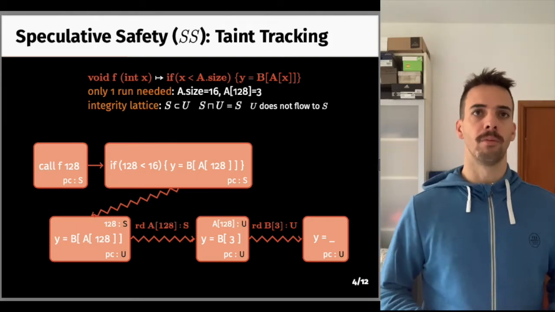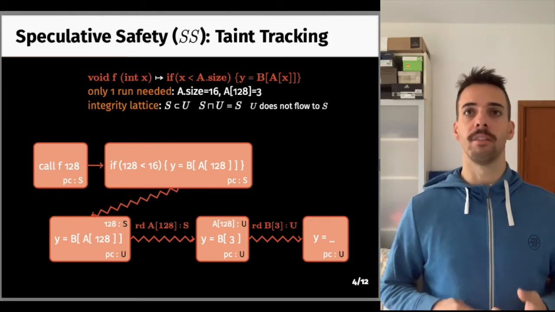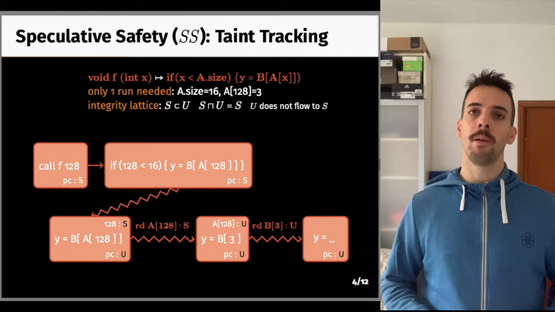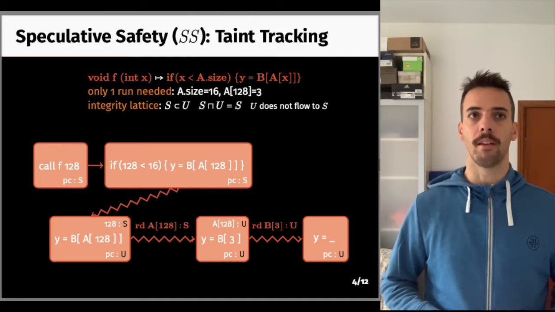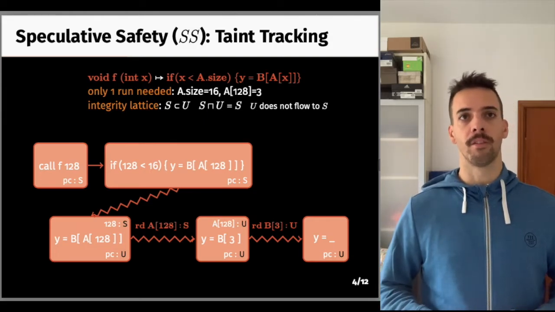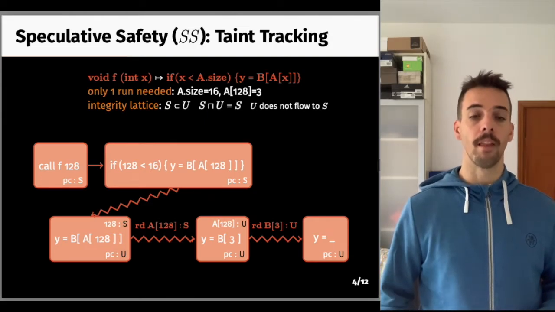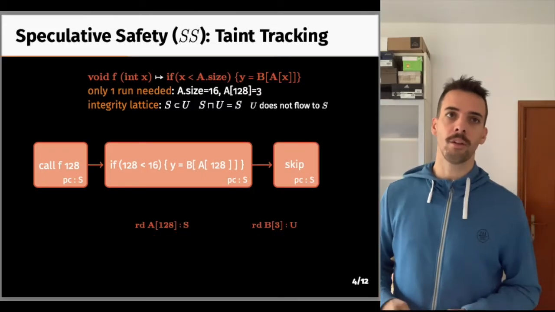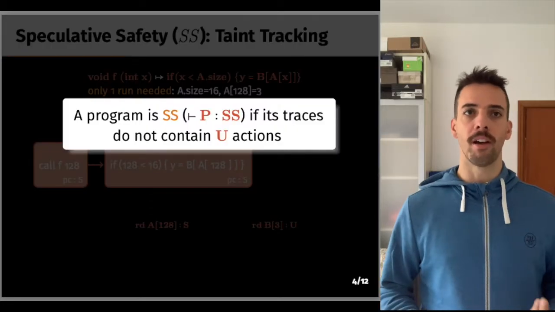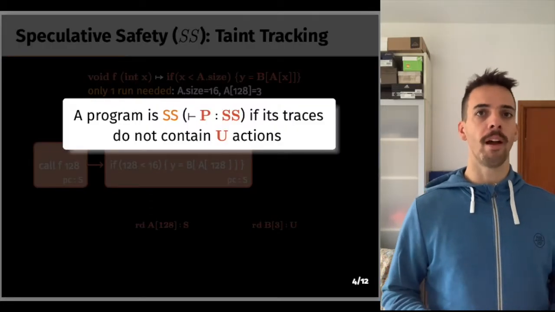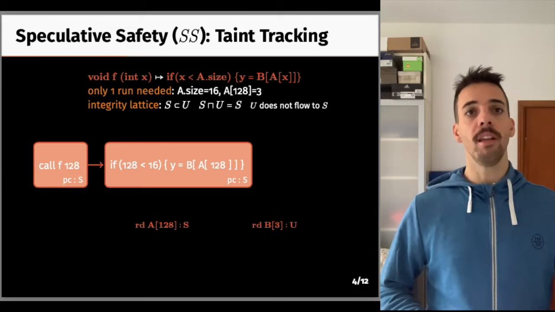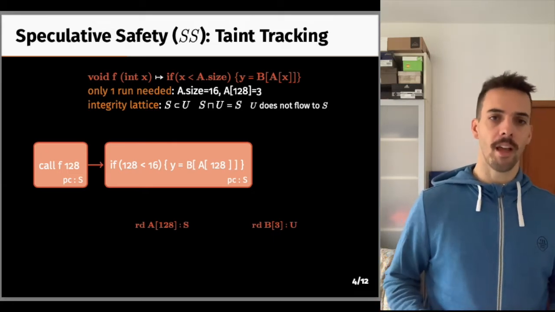Then, the second read is performed, but here the data we are reading is not constant, and it comes from secret memory. Intuitively, secret memory is U, unsafe to leak to the attacker. So the action generated now is U, because that's the greatest lower bound of U, and the read is thus unsafe. Execution is rolled back as before, and we are left with one tainted trace, and we can define SS to be the absence of U actions in any program trace. In this case, because there is a U action, the program is insecure, as expected.